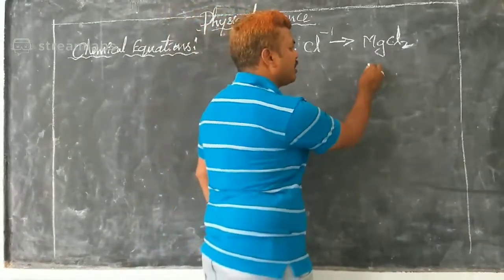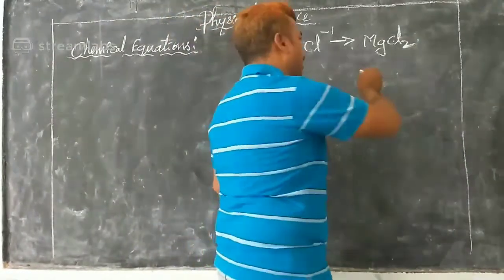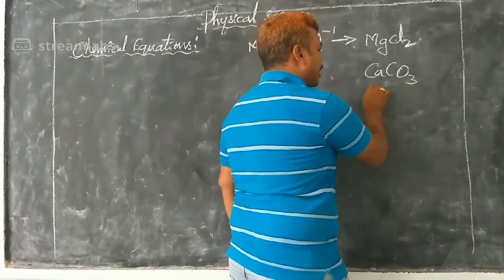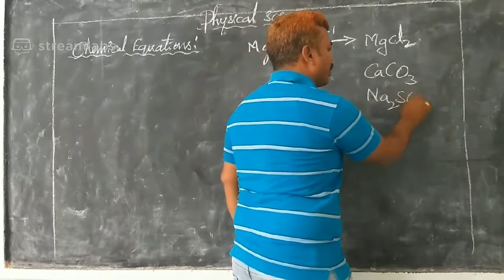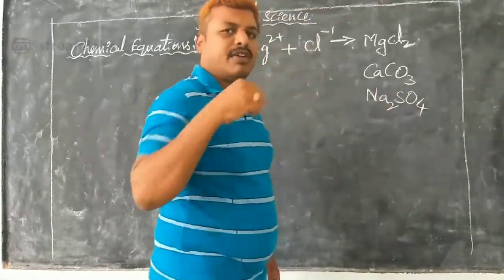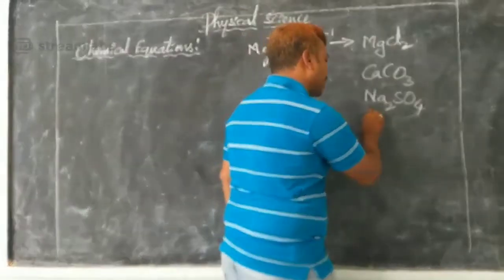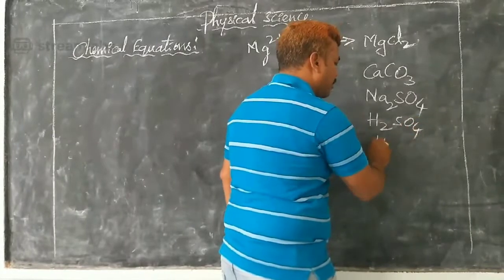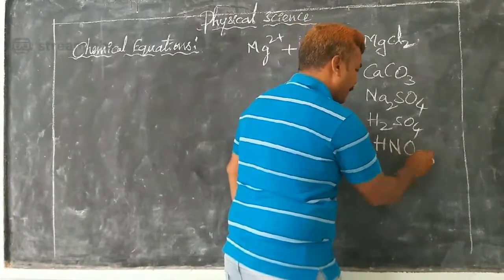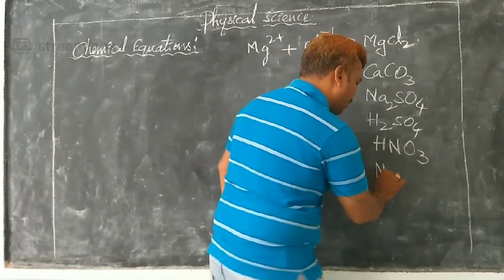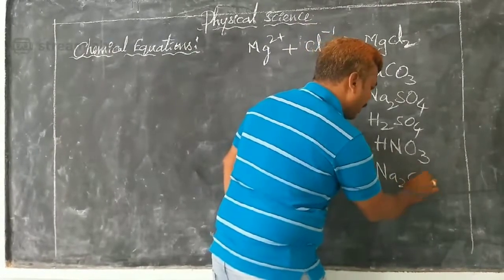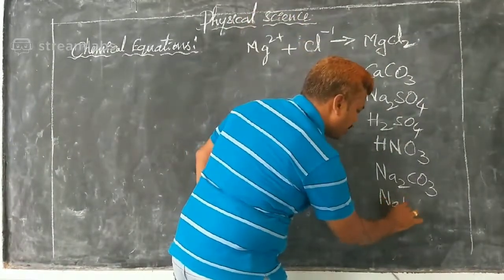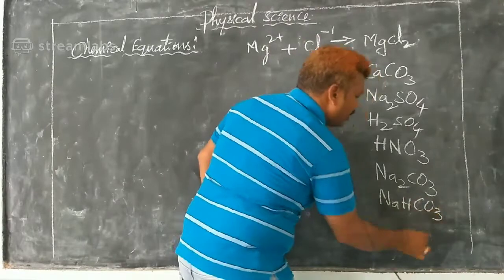Similarly, there are so many substances like magnesium chloride, calcium carbonate, CaCO3, then Na2SO4, sodium sulfate, then H2SO4, sulfuric acid, HNO3, nitric acid, then sodium carbonate, Na2CO3, sodium bicarbonate, NaHCO3.